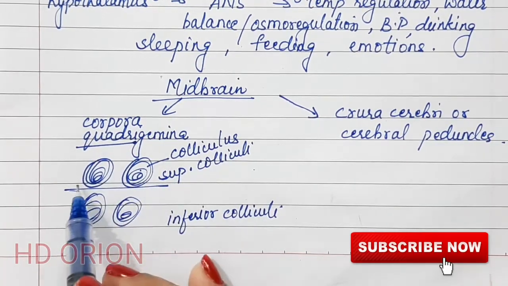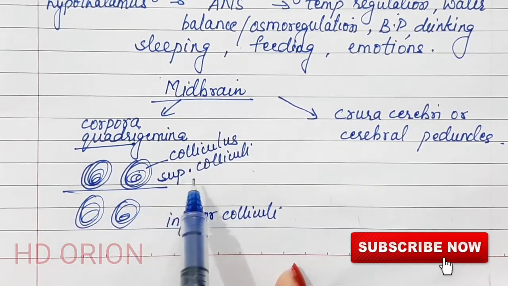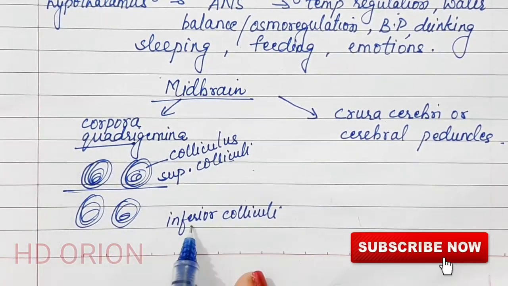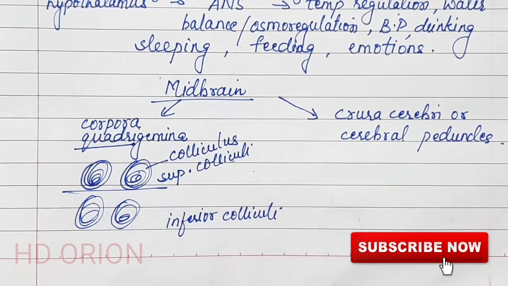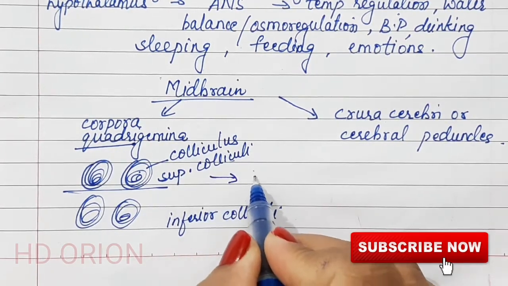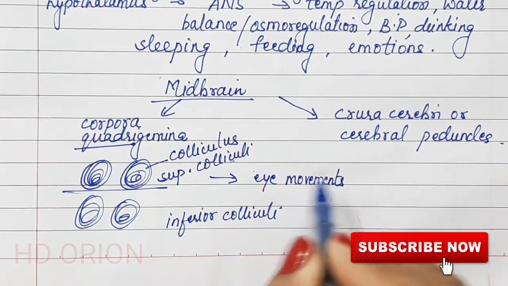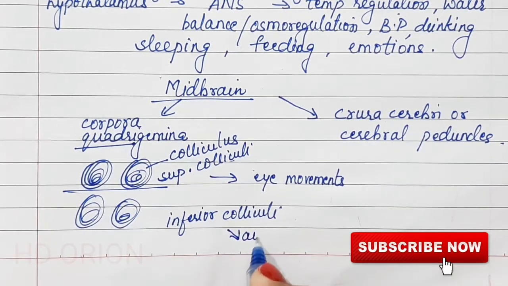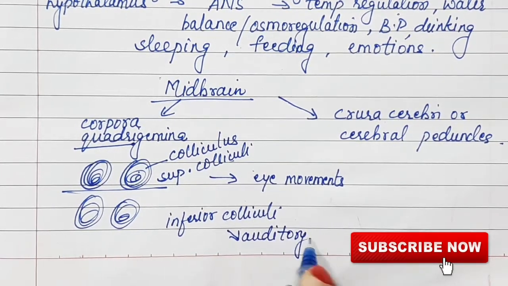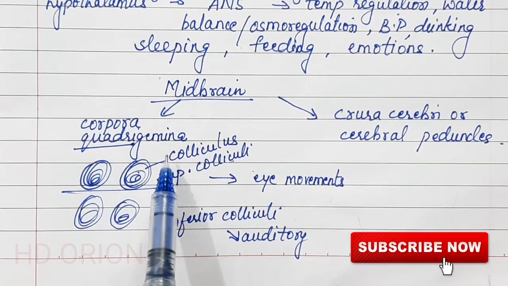Quadri means all the four. If you are talking about two, we call it corpora bigemina. Corpora bigemina consists of the superior colliculi and the lower one, the inferior colliculi. The ones that are above actually are the reflex centers for eye movements. So these are optic centers, so they help in eye movement. All the reflexes from the eye are transferred by the superior colliculi, and the inferior colliculi are for auditory, that means hearing. So whatever reflexes come from the ear are transferred by the inferior colliculi to the cerebrum. So this is what corpora quadrigemina is.